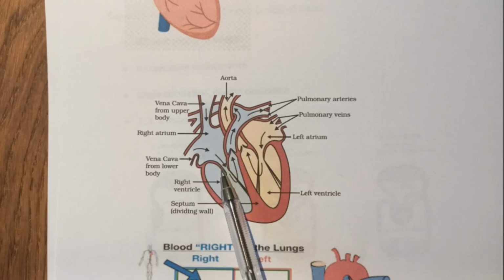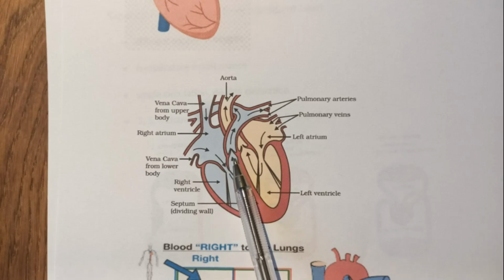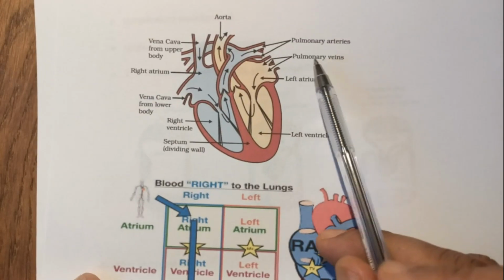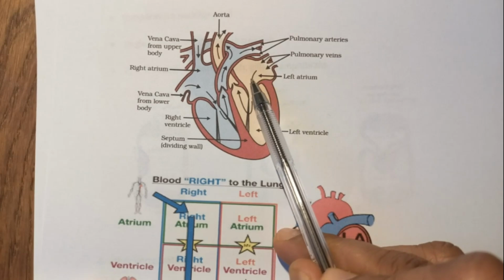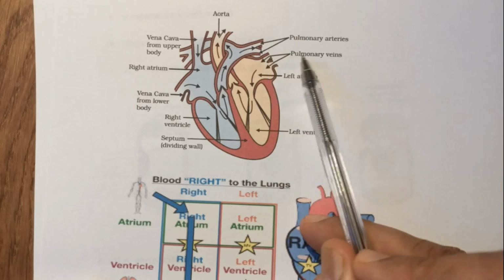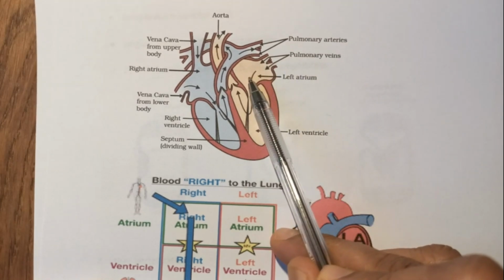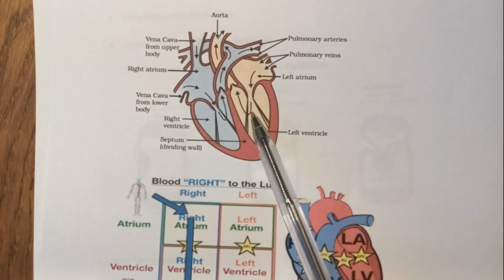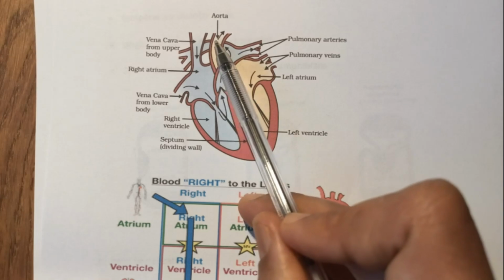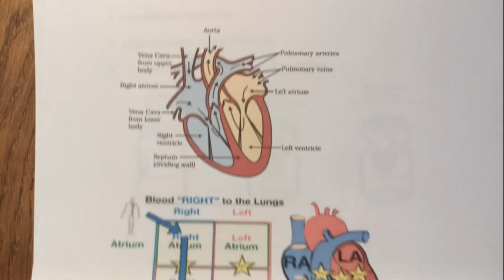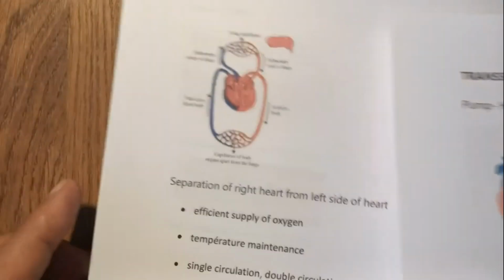The right atrial blood goes into the right ventricle, and the right ventricle blood then is pumped out of the pulmonary arteries to the lungs, and from the lungs the blood comes to the left atrium through the 4 pulmonary veins. The 4 pulmonary veins enter into the left atrium. The blood from the left atrium goes to the left ventricle and is pumped out by a strong left ventricle into the aorta, and then it goes to the rest of the body, to the higher and lower parts of the body. So that's the schematic representation.